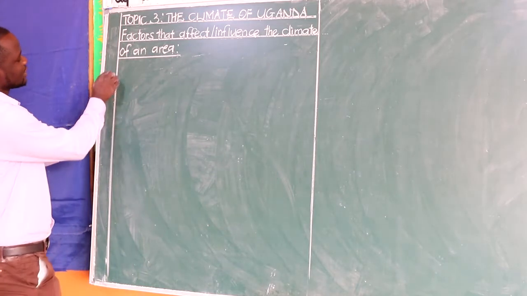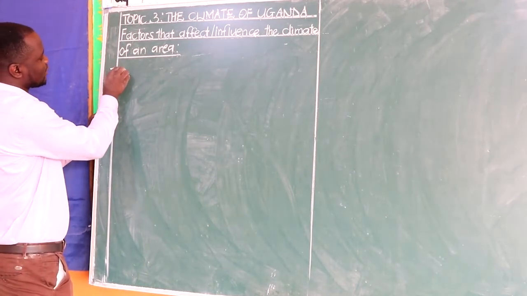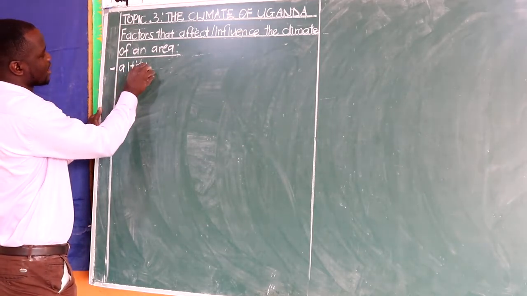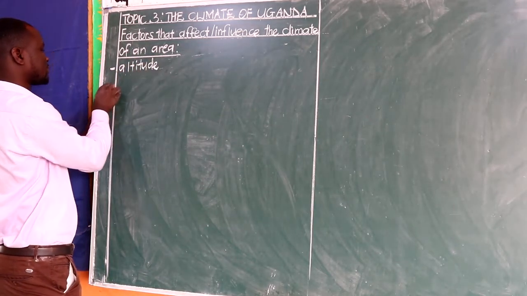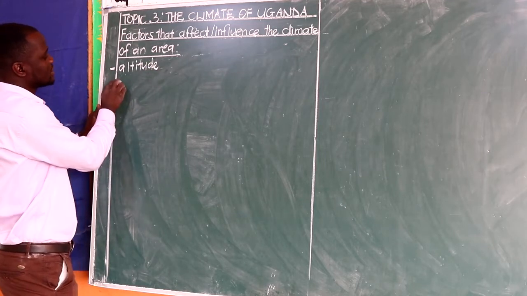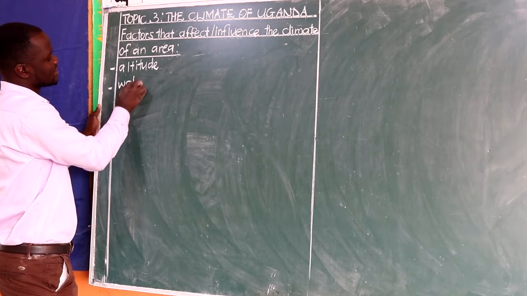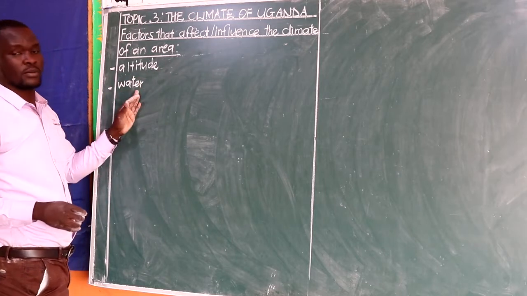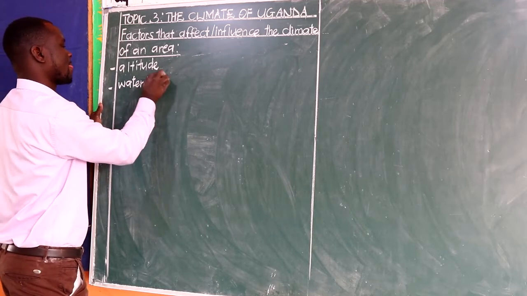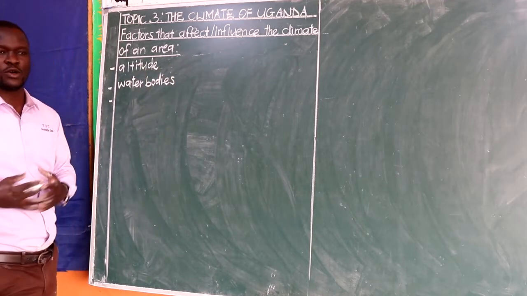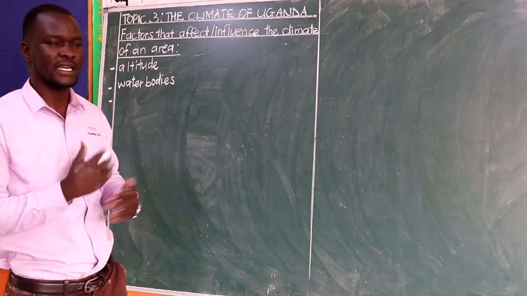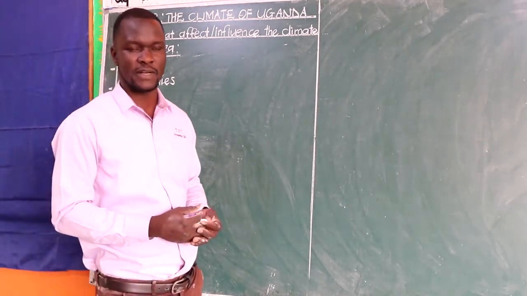We have factors like altitude. We have the presence of water bodies in an area, you can say distance of that place from the water bodies. Then we have the distance of a place from the equator. We saw how the equator influences the type of climate in an area.